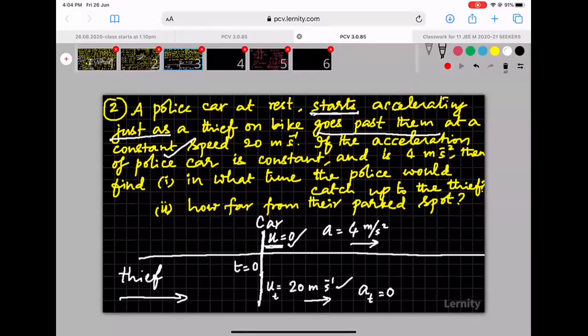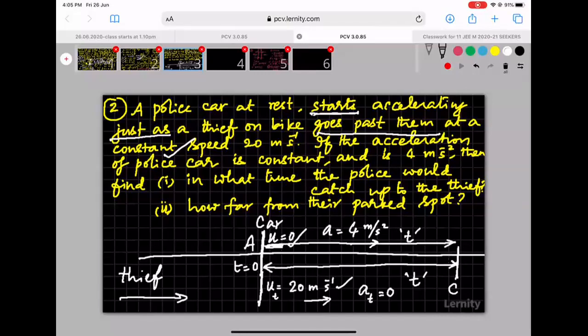After some time, say for example, when the thief had reached this position, this is the location C, let us say this is A, and this is location C where the catching up takes place. So the thief has reached this position in a certain time T. What is needed here is the car, even though it starts from 0, because it is accelerating uniformly, in the same time T, the car should also be able to reach that point C.